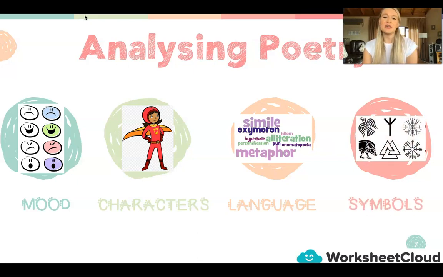And lastly, we're going to be looking at the symbolism of poetry. So the 8 different components of poetry, we're going to go into detail.